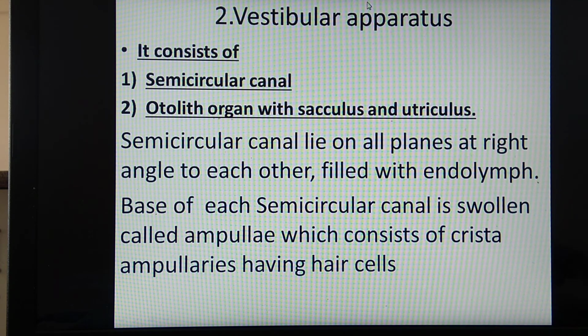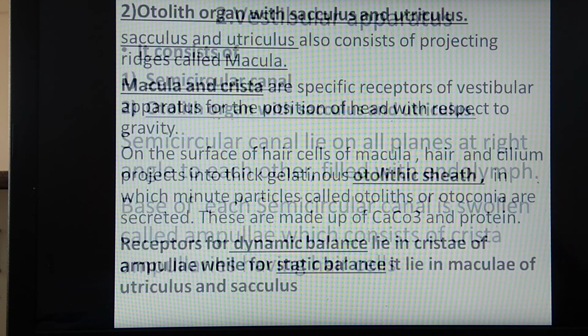Then the second part of the inner ear, which is called the vestibular apparatus, consists of semicircular canals and otolith organ with sacculus and utriculus. The semicircular canals lie in all planes at right angles to each other and are filled with endolymph. At the base of each semicircular canal, there is a swollen structure called the ampulla, and it consists of crista ampullaris, which consists of hair cells.